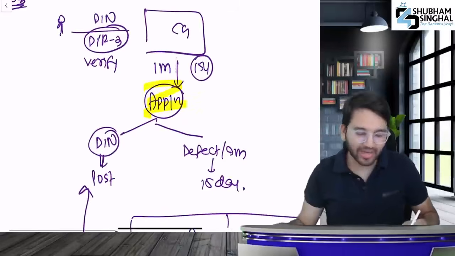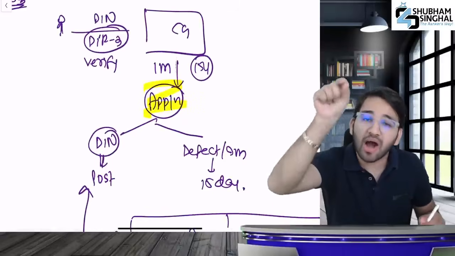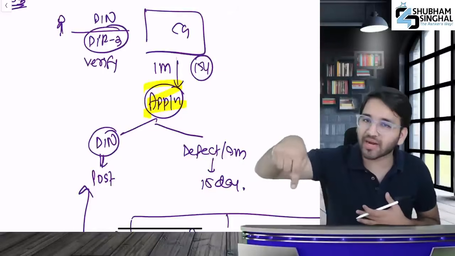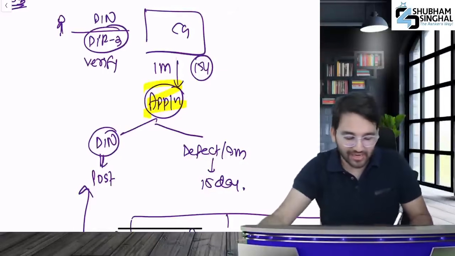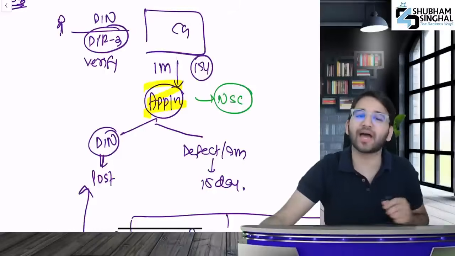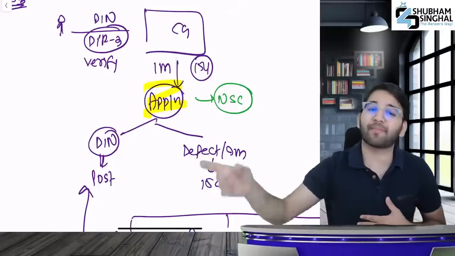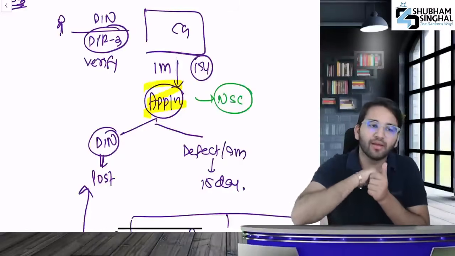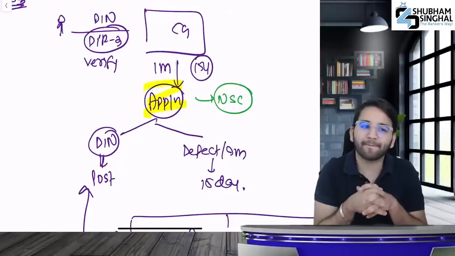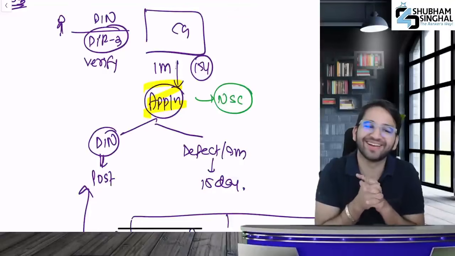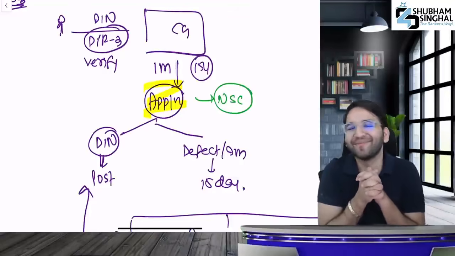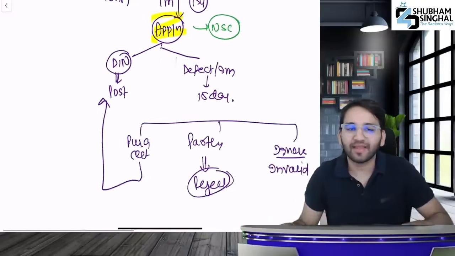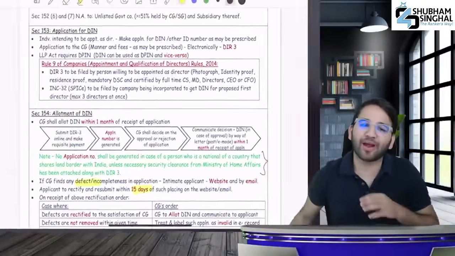The application number will not be generated if you are a national of a foreign country, or from any of those countries that share a land border with India. In order to generate that application number, you will have to get national security clearance. You need to obtain national security clearance, and only after that is the application number generated. Okay? Understood. Is it clear? Therefore, this is your entire provision.